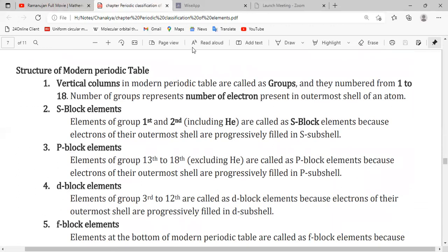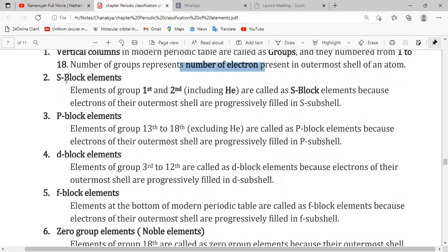So now we are going to discuss the structure of the modern periodic table. The vertical columns in the modern periodic table are called groups, and they are 18 in number. The number of the group represents the number of electrons present in the outermost shell. Then S block elements: elements of group 1 and 2 are called S block elements because electrons of their outermost shell are progressively filled in the s subshell. Then we have P block elements. Elements of group 13 to 18 except helium are called P block elements because electrons of their outermost shell are progressively filled in the p subshell.